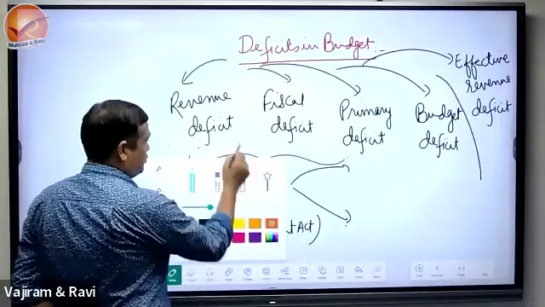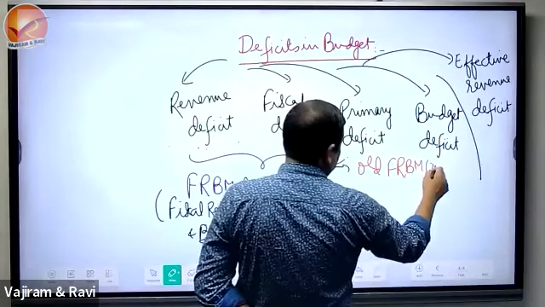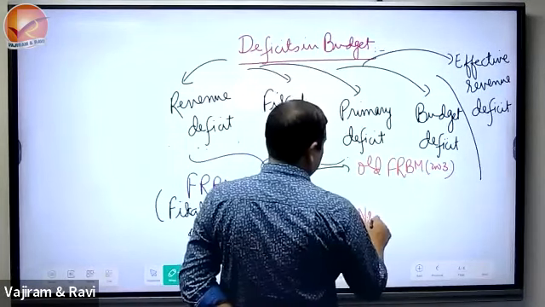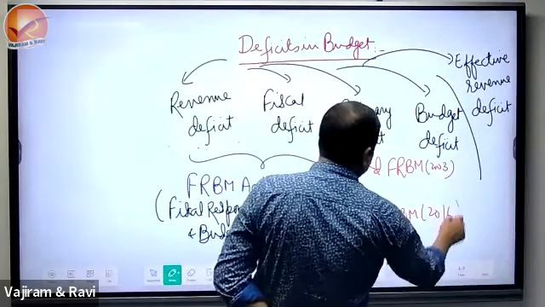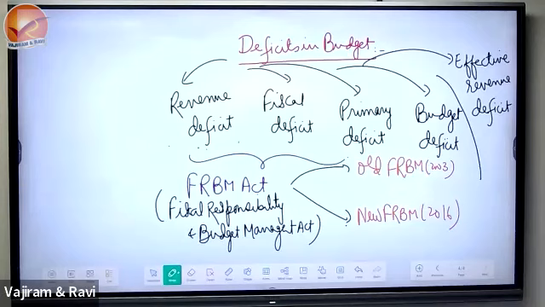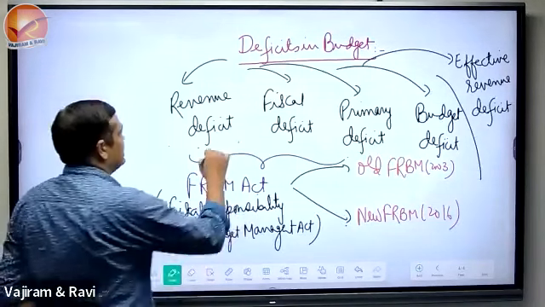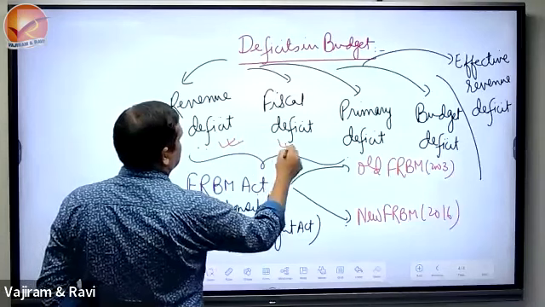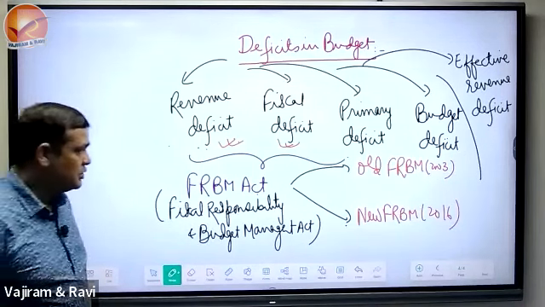Two FRBM: old FRBM, on which the question was there in the mains, 2003. New FRBM, yes, 2016. So old FRBM we will study as an asked question, and new FRBM as a probable question. Yes, we'll study both. And why is this FRBM Act related mostly to this revenue deficit and this fiscal deficit? Why is it related to these two concepts? We'll study all related to this FRBM Act, old one and the new one.